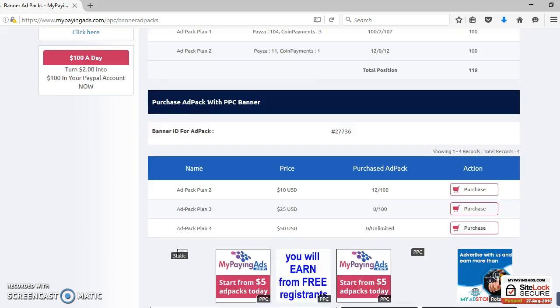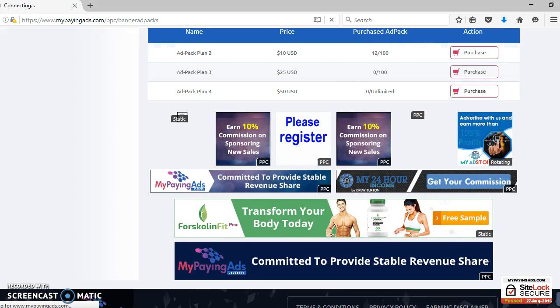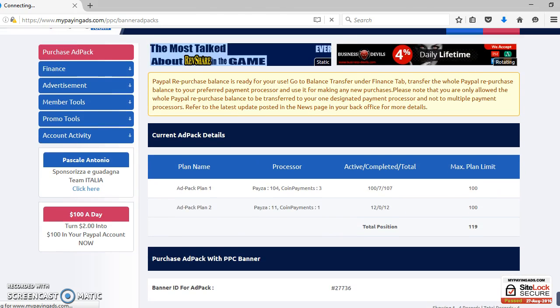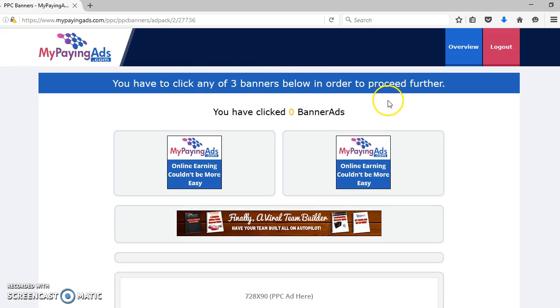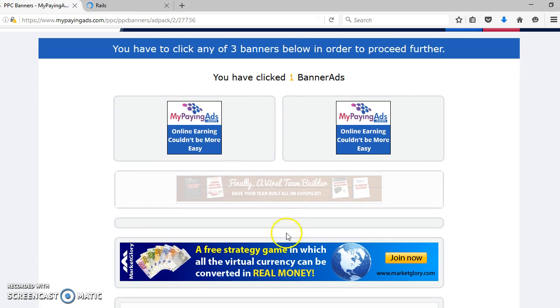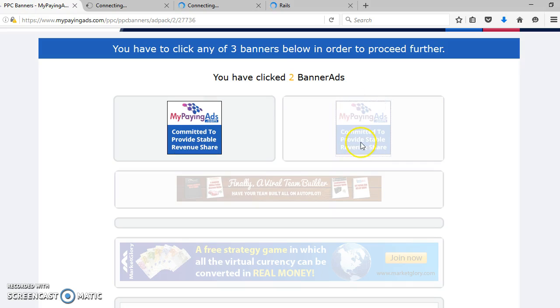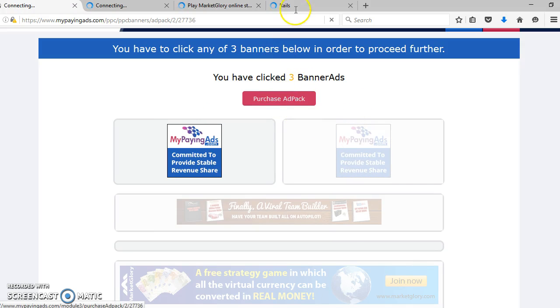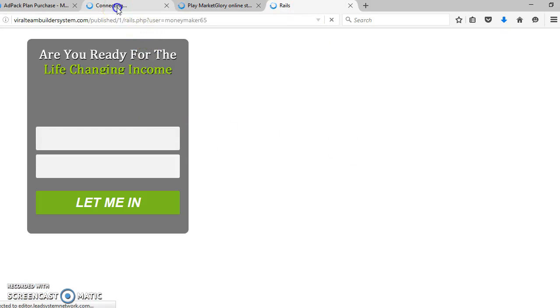For example, if I buy a $10 share, again you have to click 3 banner ads below in order to proceed further, because it's an advertising company. Every time we do something, we have to click banner ads. For example, somebody has placed this ad, I click that ad, you'll see 1 banner ad click, then again I click this ad, come back, you'll see 2 banner ad clicks, I click this ad, you'll see 3 banner ad clicks. Now these are the ads which are running. They're different ads. People have placed their own ads here.